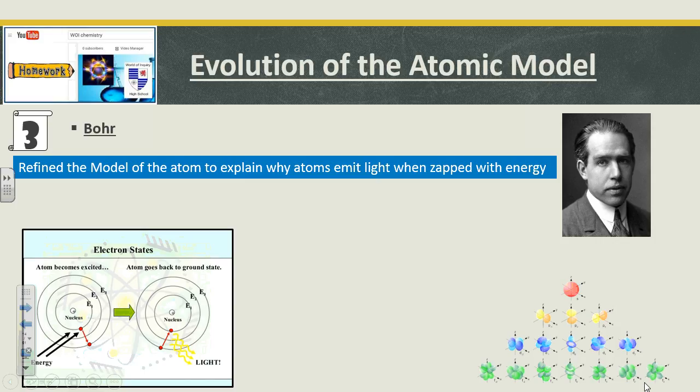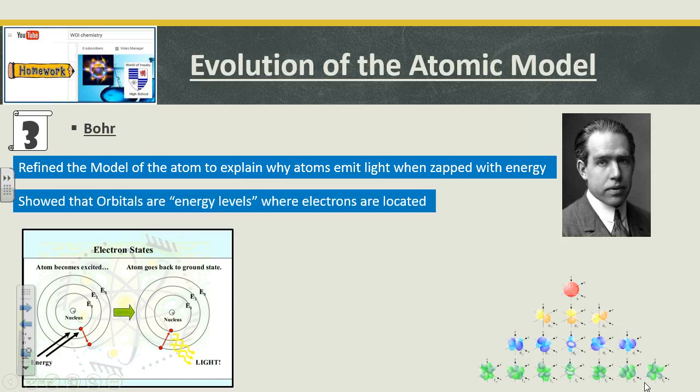So he had to understand and explain all that. And so he showed that electrons are in different orbitals or energy levels. That's where the electrons occur. And you could see that if I were to pick up a green and say give it energy enough that this electron only went up 1 energy level, that would be less energy. And if I gave it a little bit more energy, maybe whoops, that's supposed to be on the first energy level.